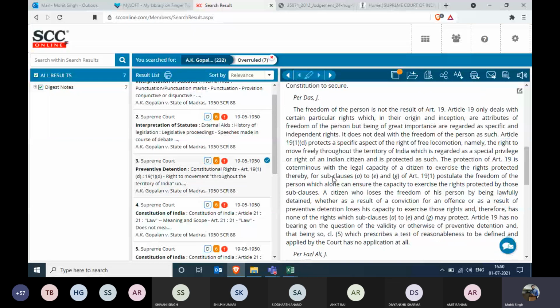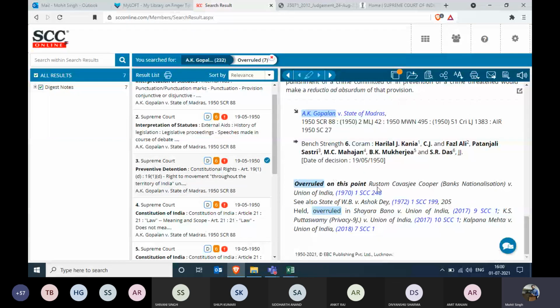And again, if we scroll down to the last, it was overruled in the Rustom Cavasjee Cooper case, Shayara Bano case, K.S. Puttaswamy, and Kalpana Mehta. So for each and every law point, the story is a bit different. Which law point is suitable for you? That's your call. But yes, you will get enough information in the digest note on whether this law point is still a good law or not. So that was the overruled feature.